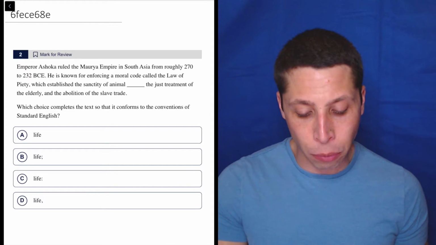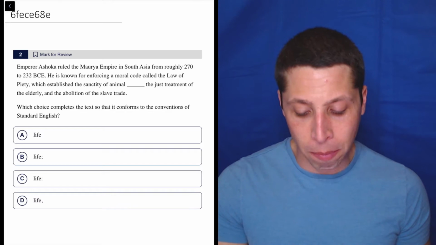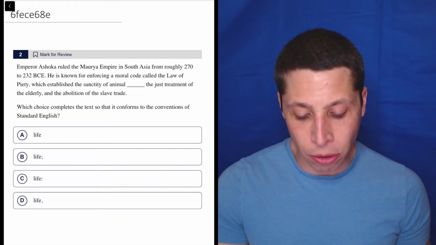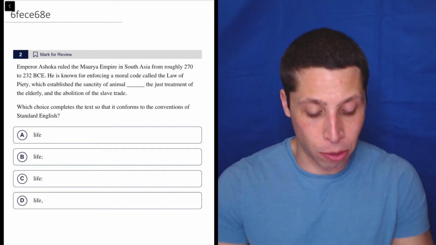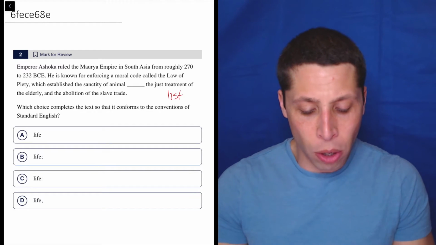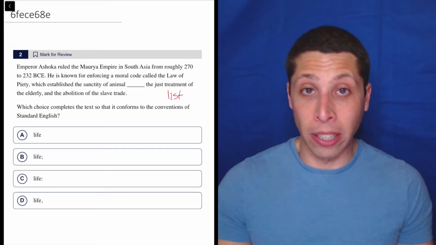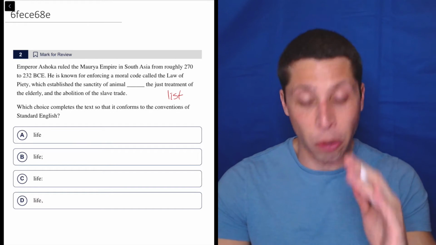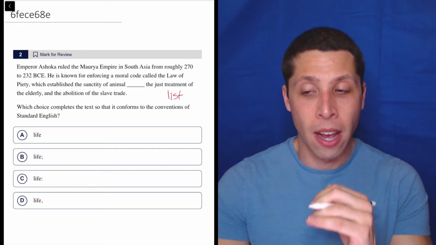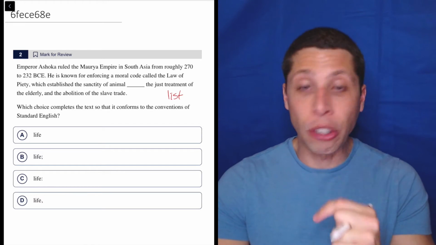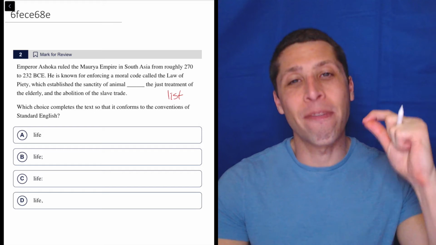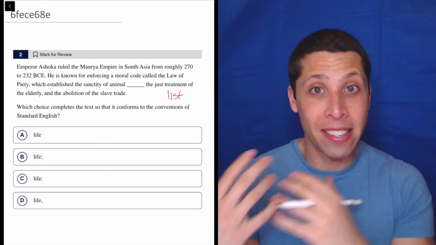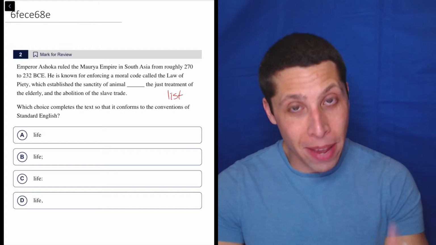He is known for enforcing a moral code called the law of piety, which established the sanctity of animal life, the just treatment of the elderly, and the abolition of the slave trade. So we end here with a list. So that might affect it. Commas are used for lists, but sometimes semicolons are too, and sometimes colons are, right? So let's think about those first punctuation marks, the semicolon and the colon, we should think about first because they have much more narrow rules.